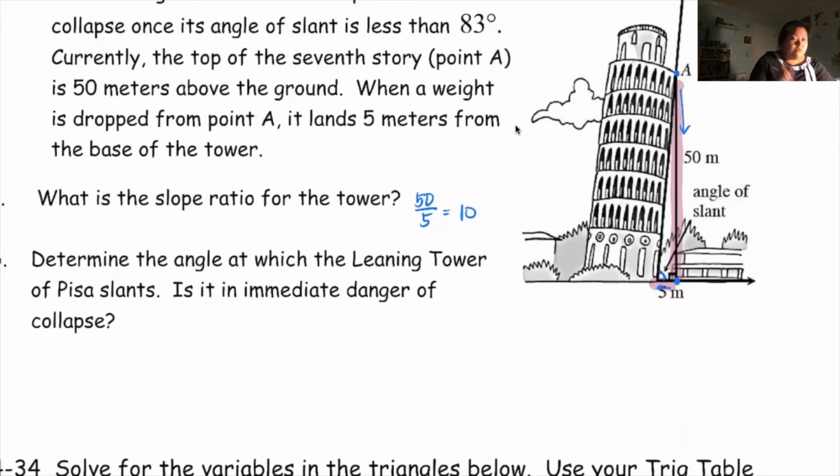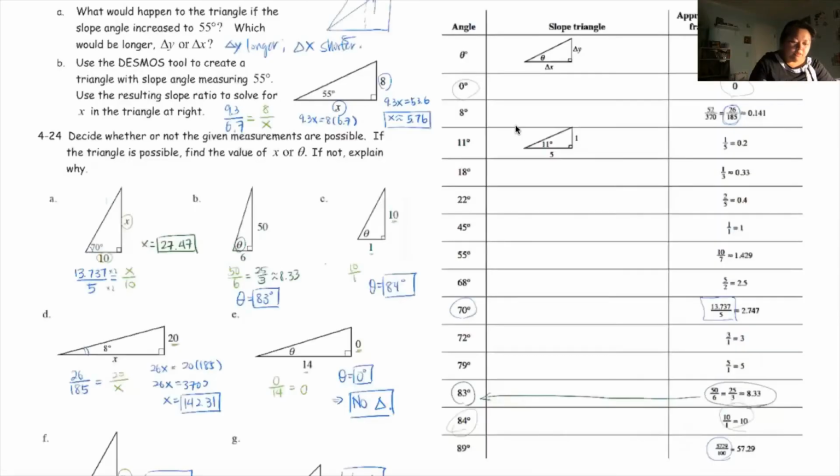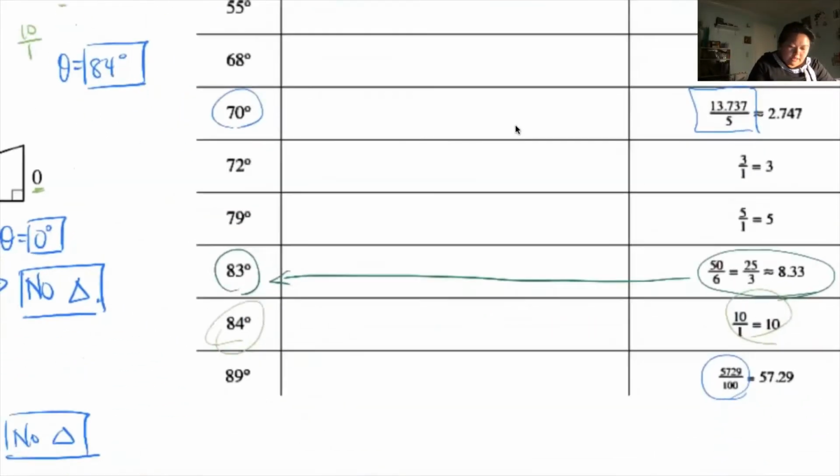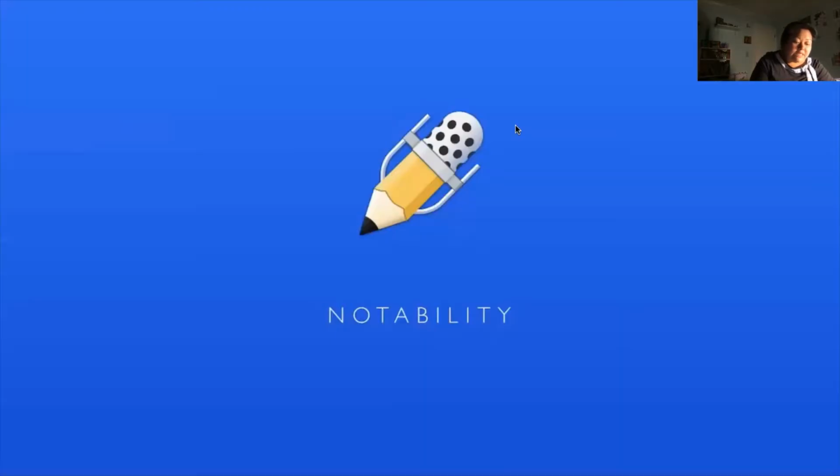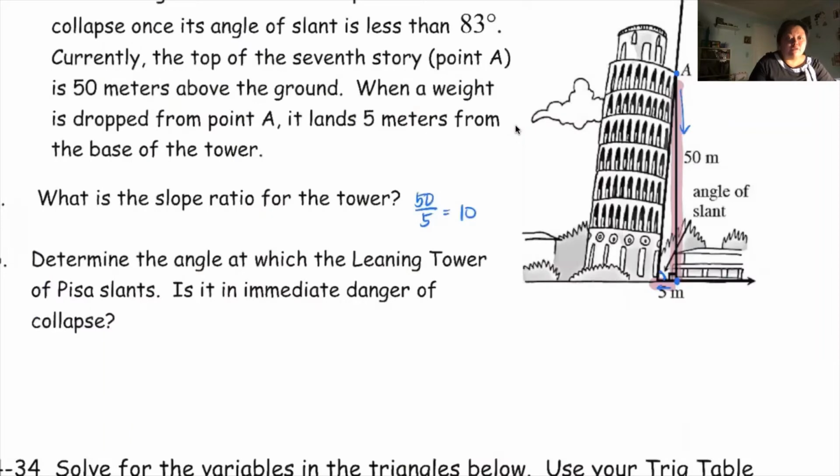So if you refer back to that document, you will see, actually I have it here, so let's go back and look. 4.1.3, if you look over here, who has a slope ratio of 10? Right here, 84 degrees. All right, so I know then my Leaning Tower of Pisa is now leaning at 84 degrees.